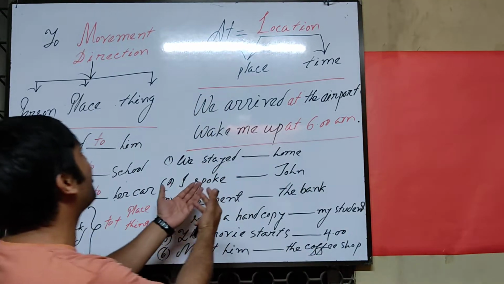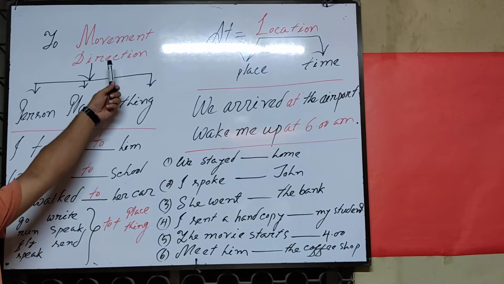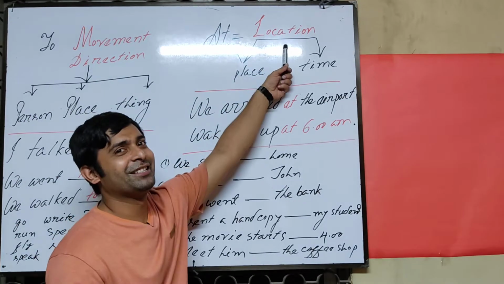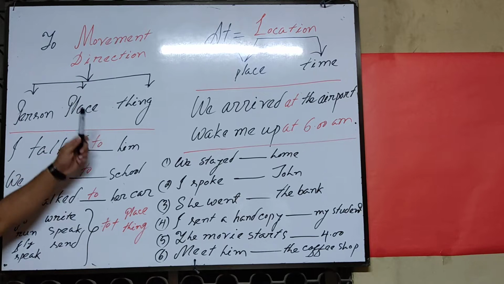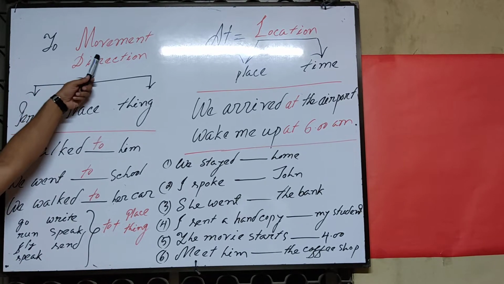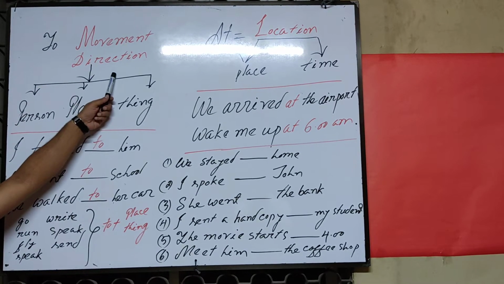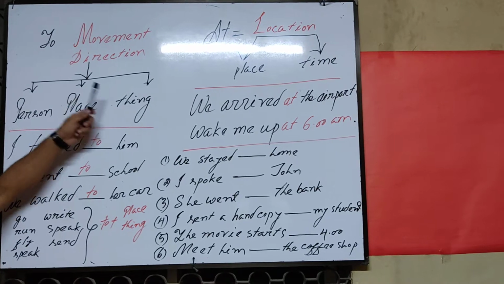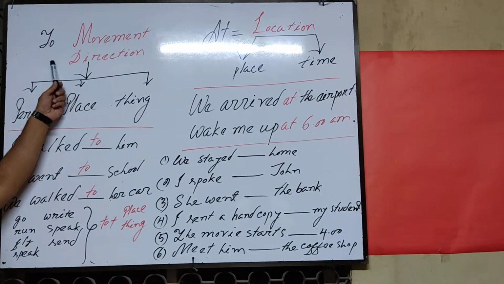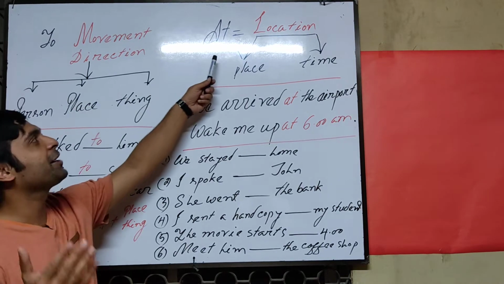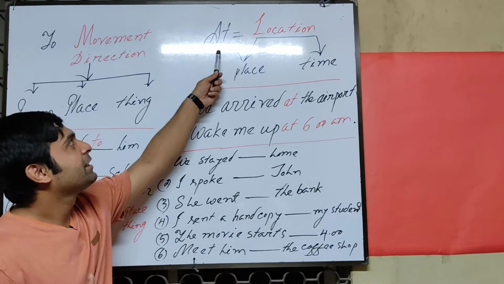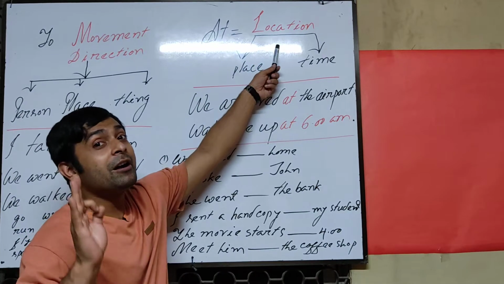So look at the whiteboard, my dear students and viewers. There is a movement, there is a direction, and also there is a location. You can get the point. So, my dear learners and viewers: "to" means movement, direction. Again, I would like to request you all to observe "at". That will be used before the location.